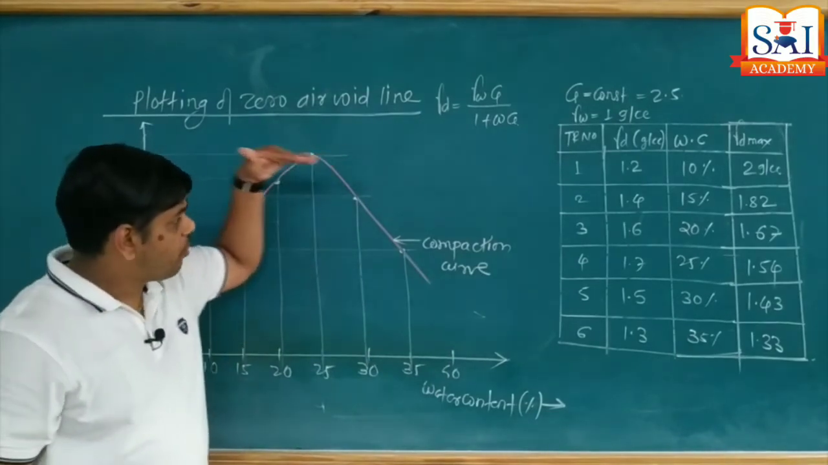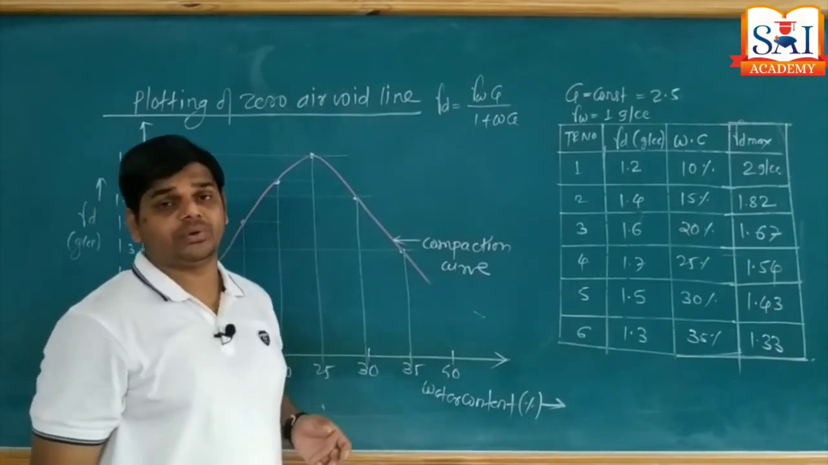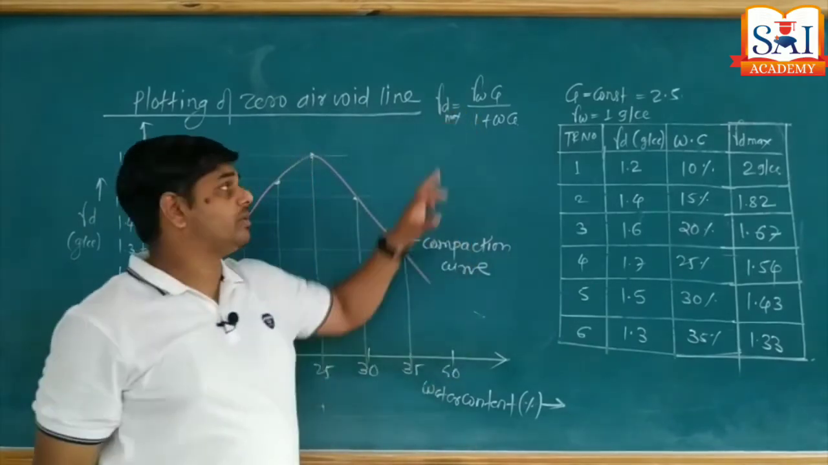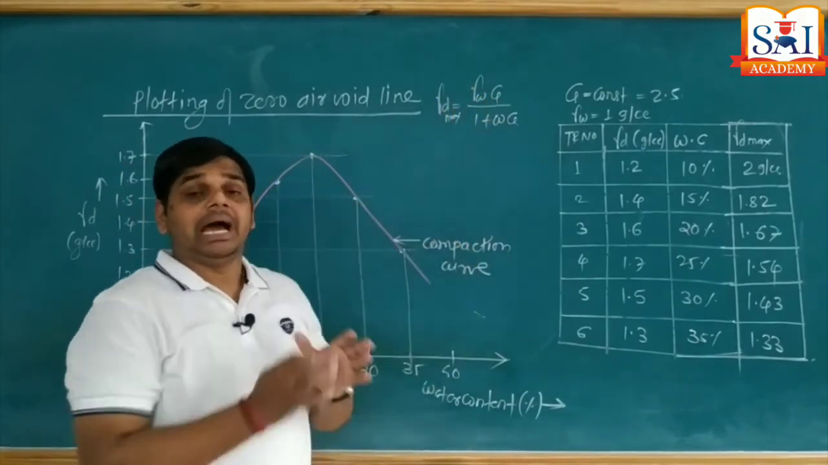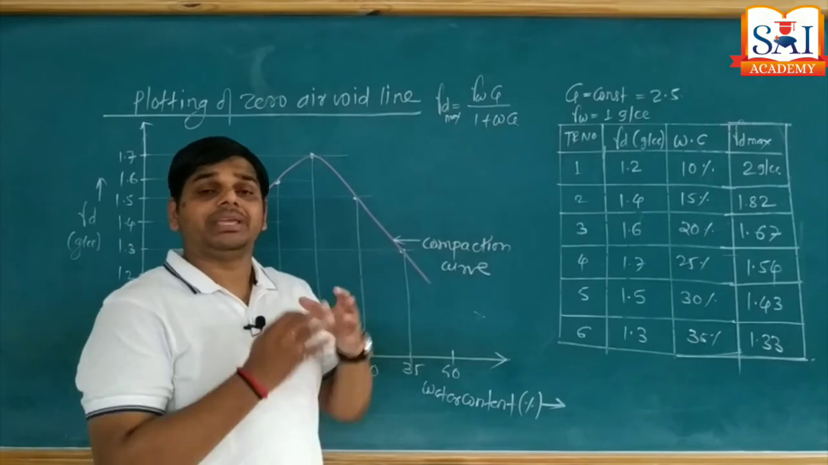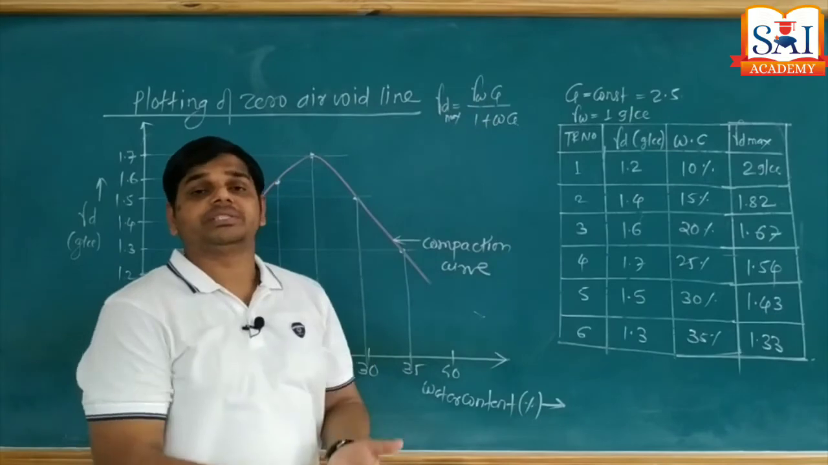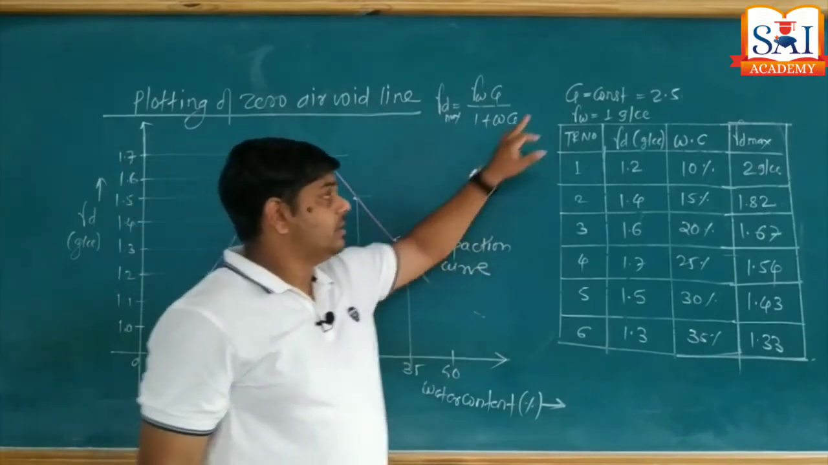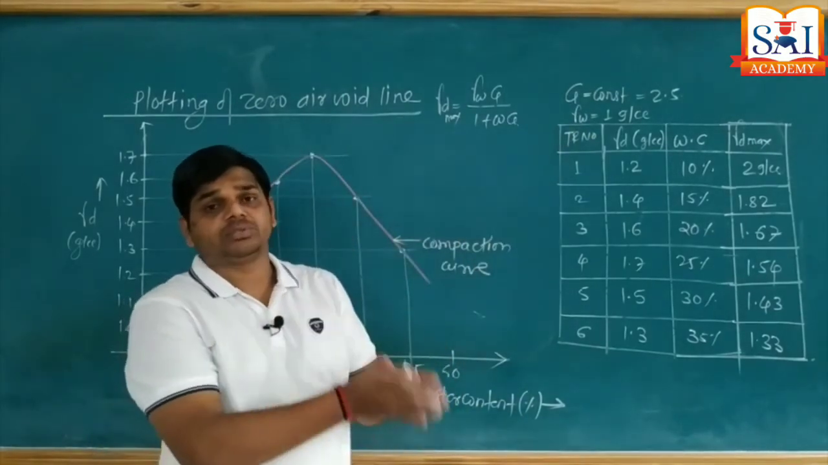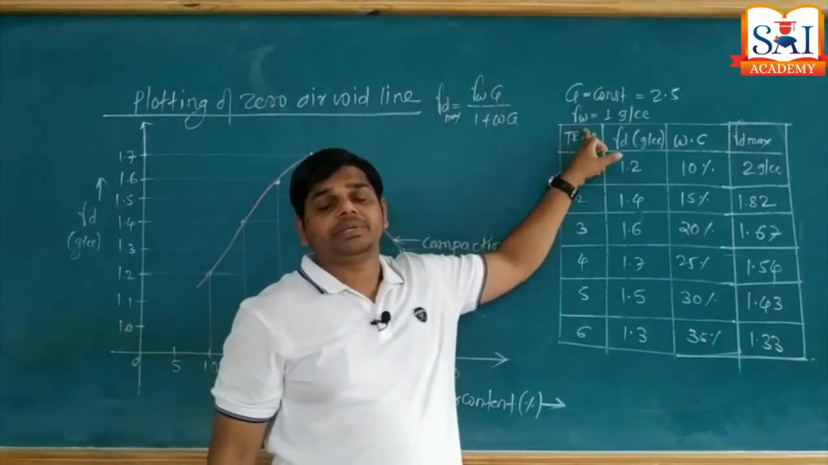To obtain the points for the zero air void line, we have to use the equation of the zero air void line. What is the equation? Gamma d max is equal to gamma w into G upon 1 plus wG. As I said, gamma d max values depend only on water content, because for a given soil the specific gravity is always constant and the unit weight of water gamma w is a universal constant. For the time being, let's say G, the specific gravity, is 2.5. You can assume any value depending upon your actual soil condition, but here it is an assumption, say 2.5, and gamma w in gram per cc is 1.